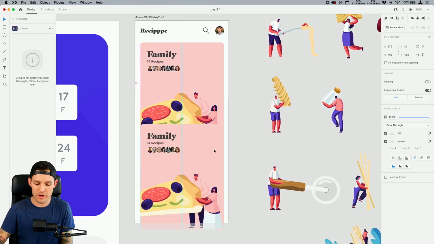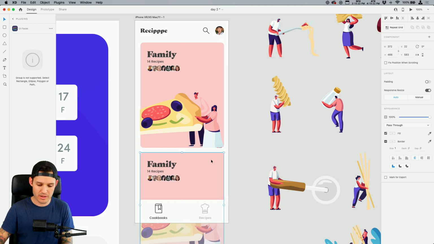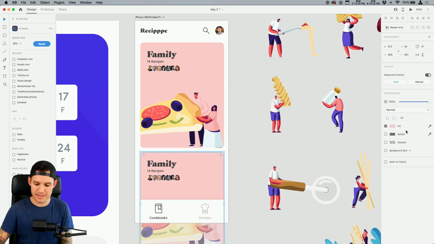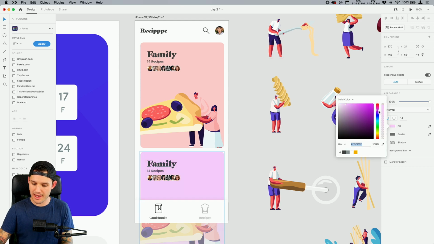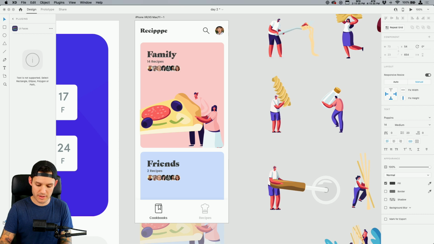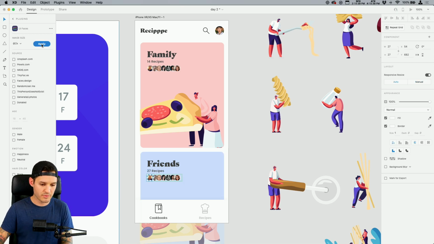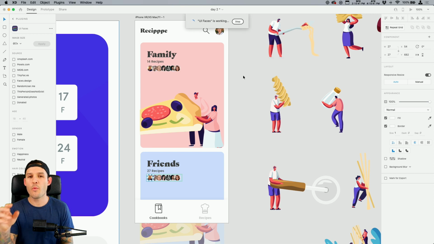I mean, we could do a lot more here, but let's just say that that's one card. And we could give us 20 pixels of spacing there. We're gonna take this guy and pick another fun color, like maybe a nice blue. We'll call this one Friends. How about 27 recipes? We're really cooking with the Friends quite a bit. We'll do some new UI faces in there. And while it's working, what are we doing for the next screen? I think we're gonna wanna do the recipes screen, right?